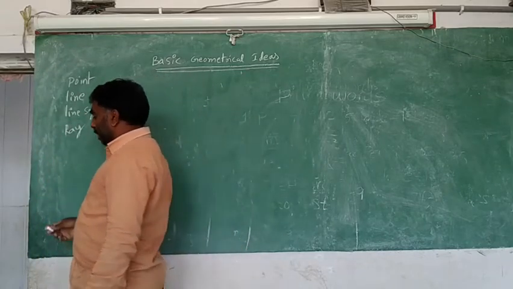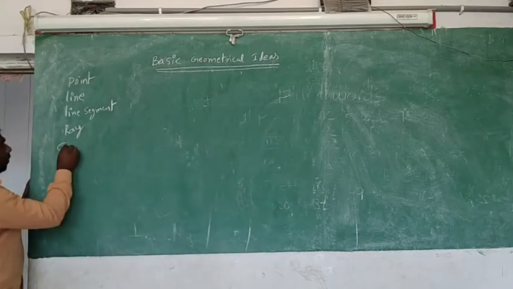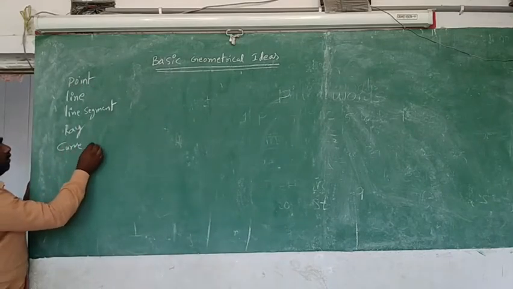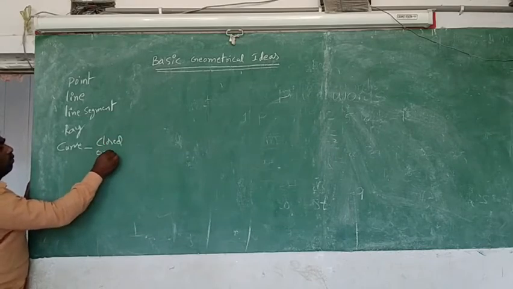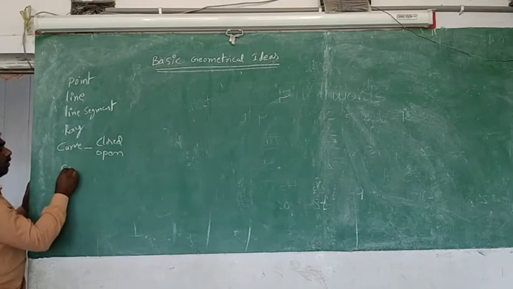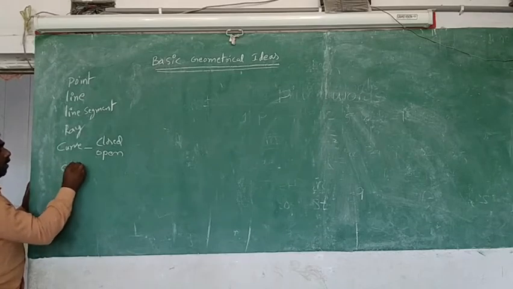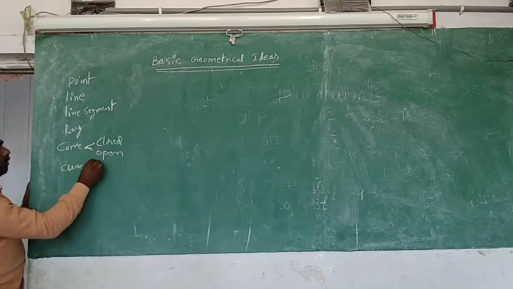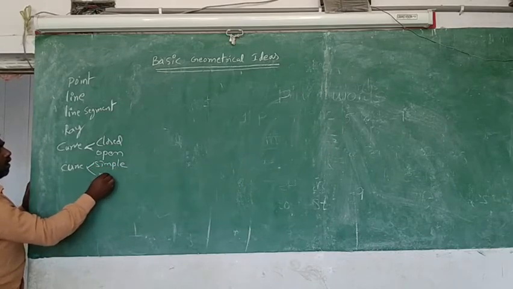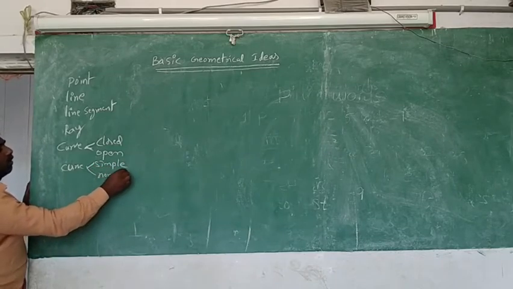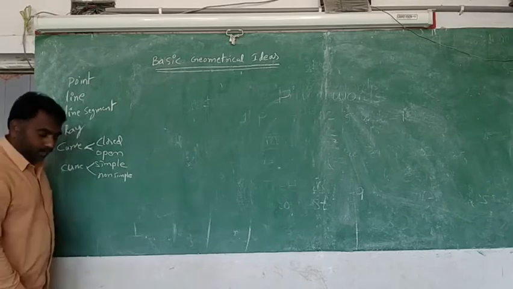In curves, some are closed and some are open. Again in the curves, some are simple and some are non-simple. These are the topics we have completed already.